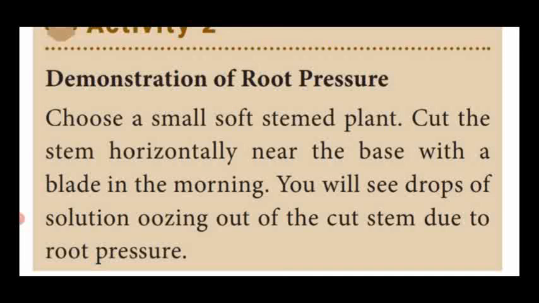Whenever you make a cut in the stem, the water oozes outside due to the pressure created in the stem. That pressure is called root pressure. This simple experiment proves how root pressure makes the water move from the soil to the leafy region. That is the ascent of sap.